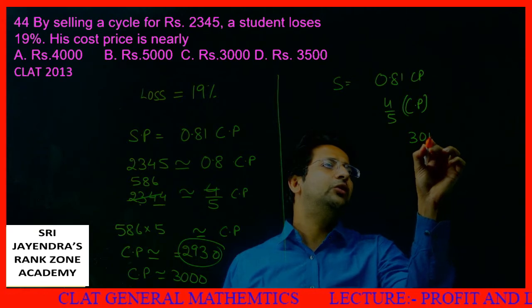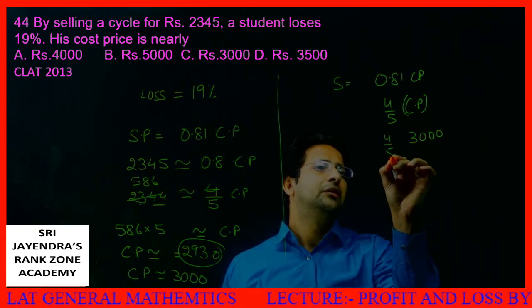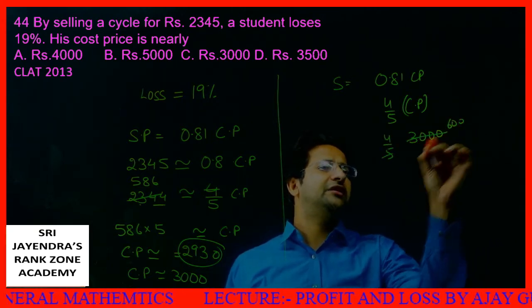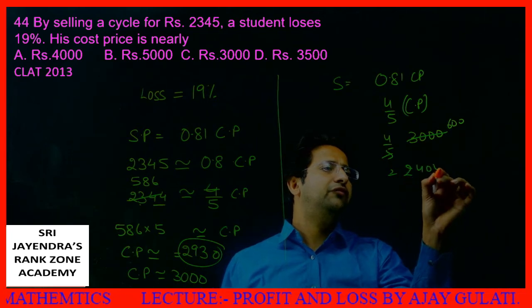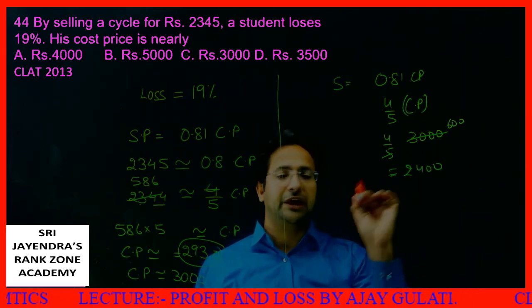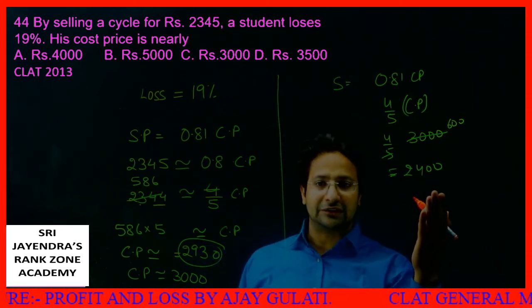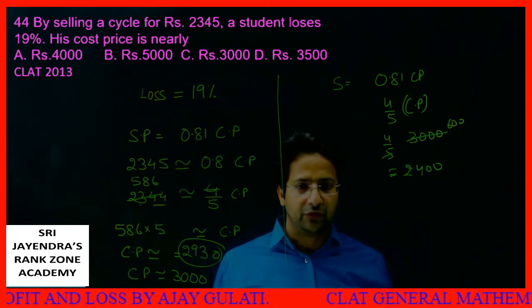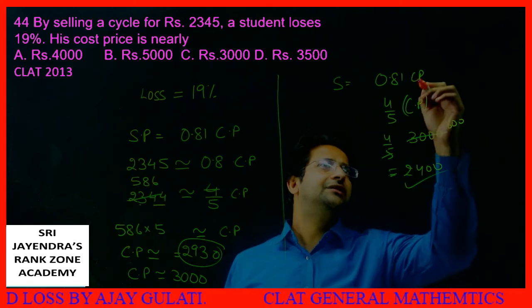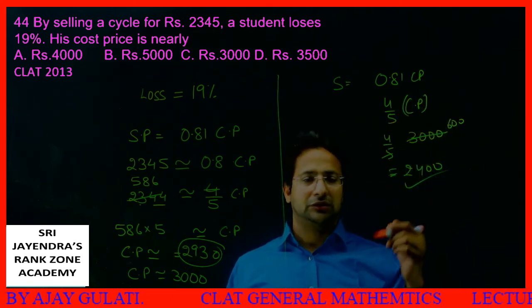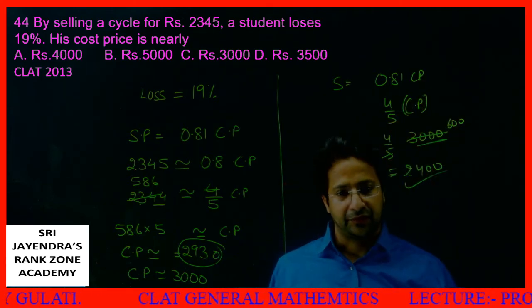So what is 4/5 of 3000? Anyone could do it. This is 600, so this is 2400. Getting my point, dear students? This is 2400. What we were asked, 2, 3, 4, 5, is close to 2400. So this is my answer: 3000 approximate value. I've done it so easily.